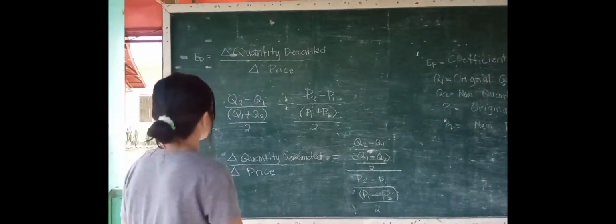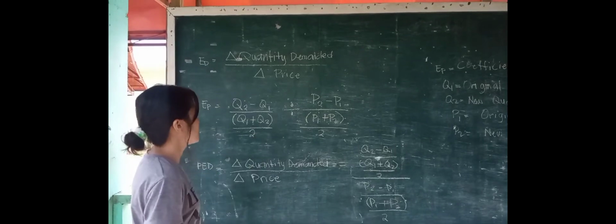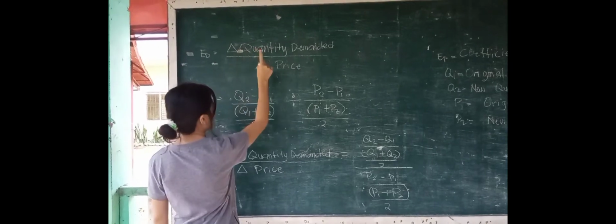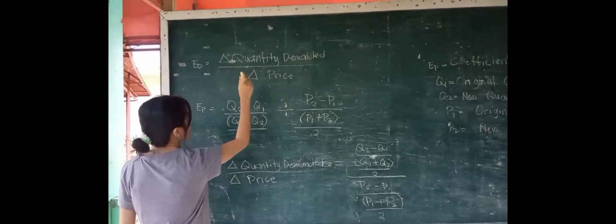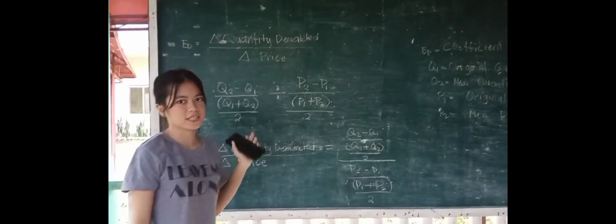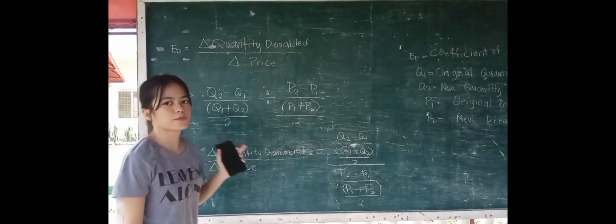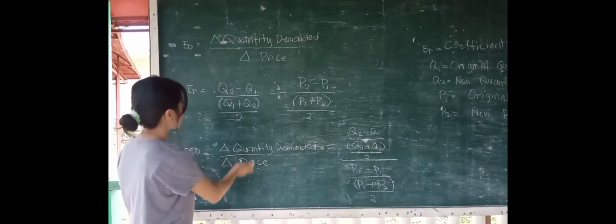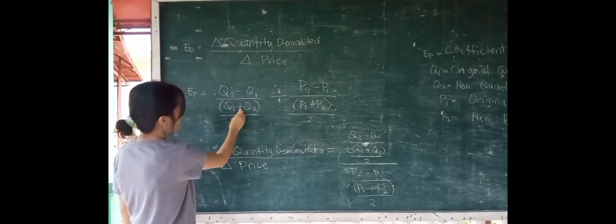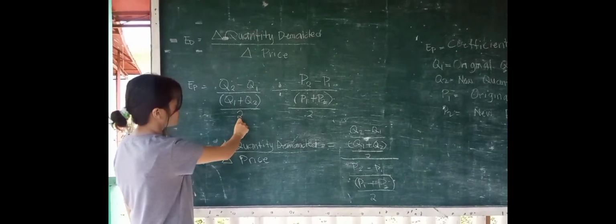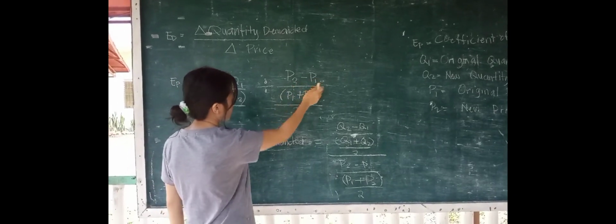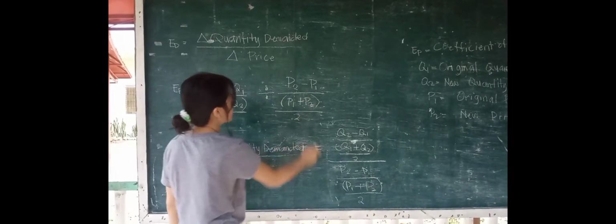Here is the equation of elasticity of demand. Delta, which is the absolute change: delta quantity demanded over delta price. That is the equation for the elasticity of demand. Now our formula for the price elasticity is Q2 minus Q1 over (Q1 plus Q2) over 2, divided by the price change, which is P2 minus P1 over (P1 plus P2) over 2.